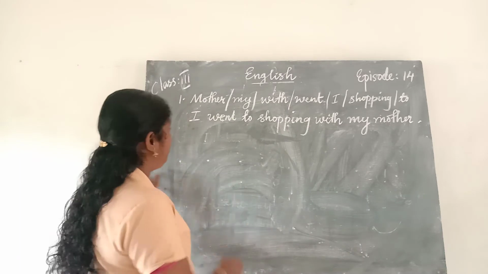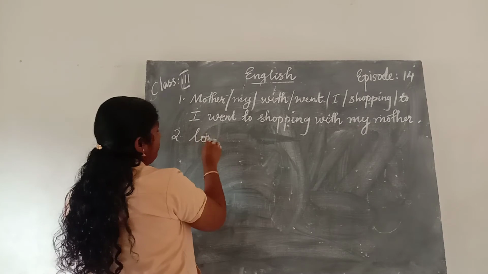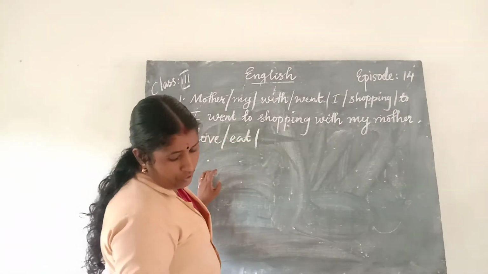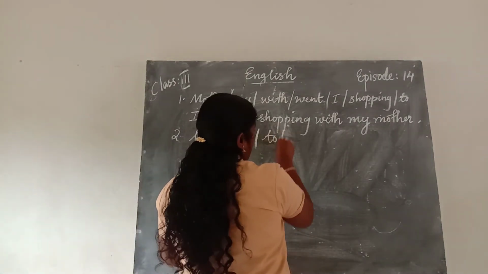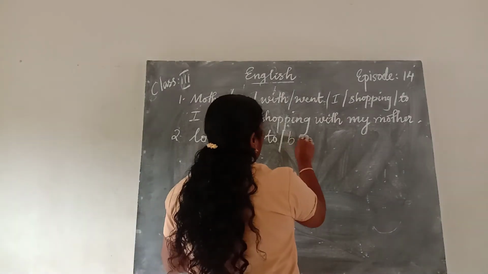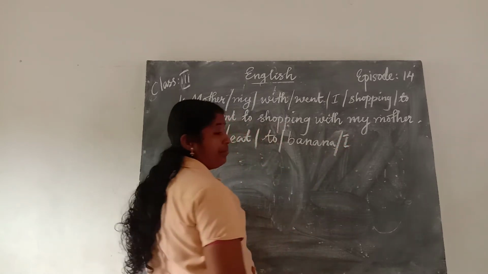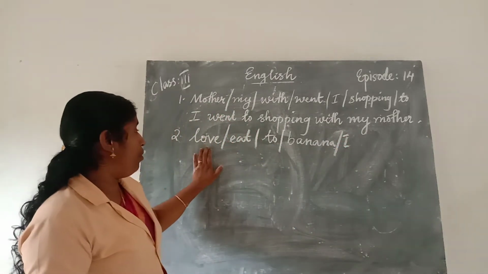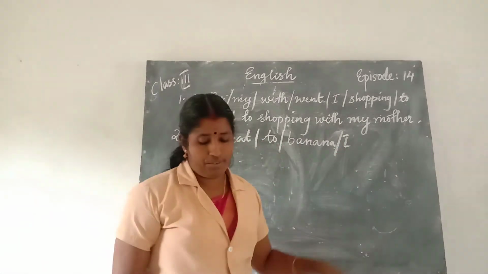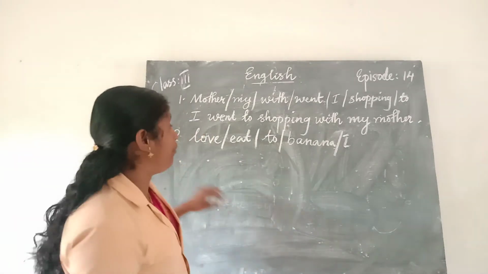Then second one. Listen here. Love, eat, to, banana, I. How many words are there? Love 1, eat 2, to 3, banana 4, I 5. 5 words are there. Let us make it a meaningful sentence. Can you make it a meaningful sentence?